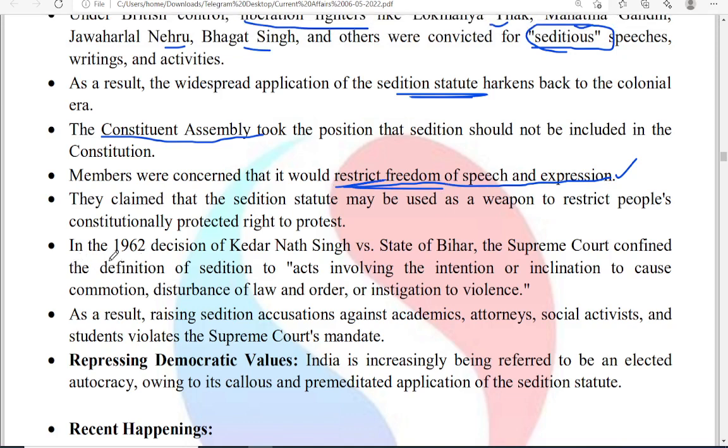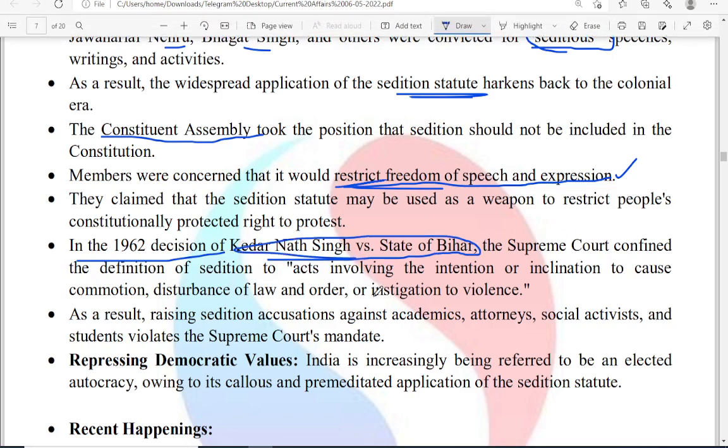But in 1962, in Kedarnath Singh versus State of Bihar, the Supreme Court confined the definition of sedition to acts which involve the intention or inclination to cause commotion, disturbance of law and order, or instigation to violence. As a result, rising sedition accusations against academics, attorneys, social activists and students violate the Supreme Court mandate.